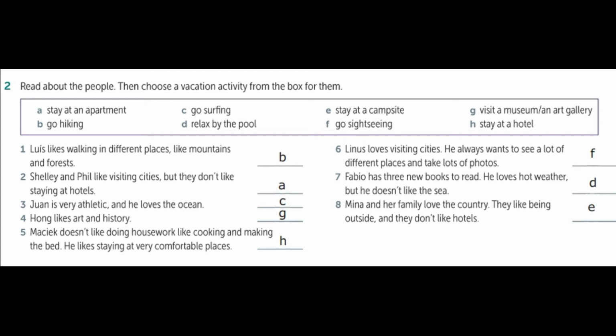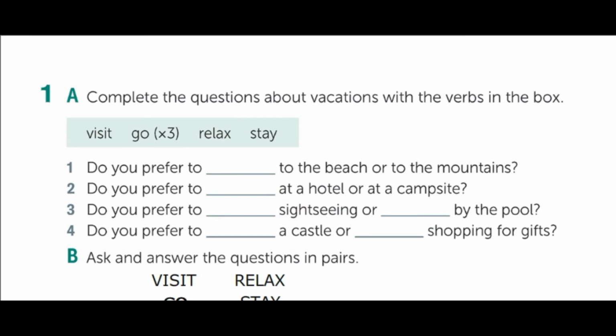So the answer is letter E, stay at a campsite. So these are some of the vacation activities people can do when they travel. Pay attention to the verbs that we may use when we talk about vacations. Take a look at these questions and complete with the verbs from the box. We have the verb visit, the verb go, you're gonna use 3 times, relax and stay.